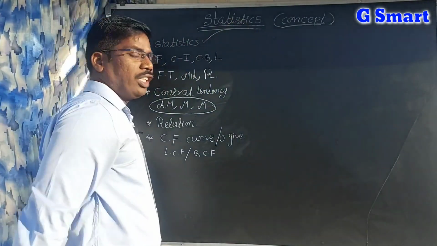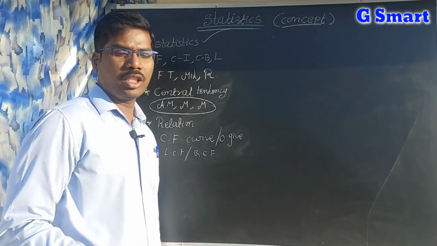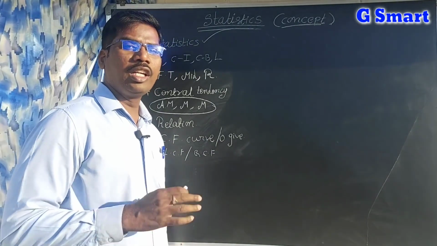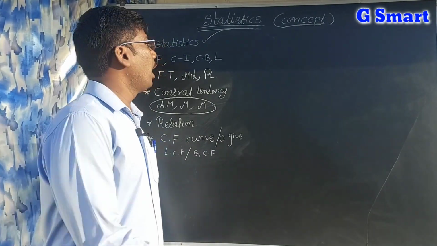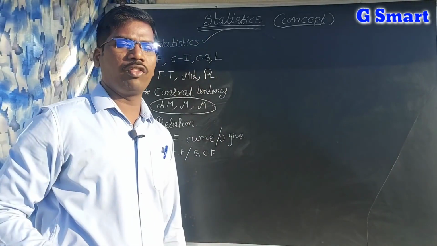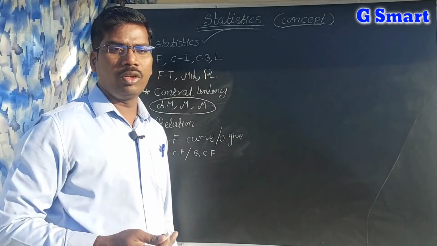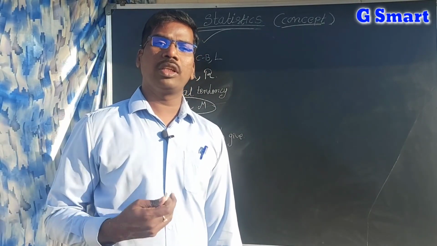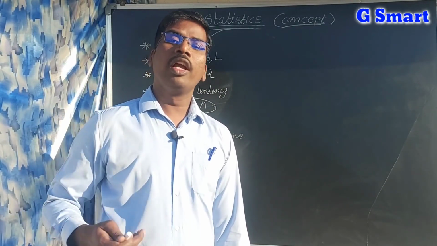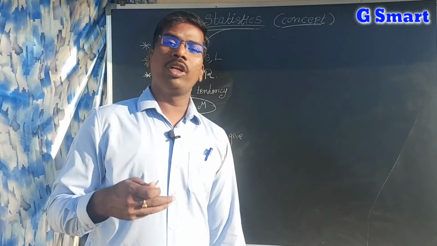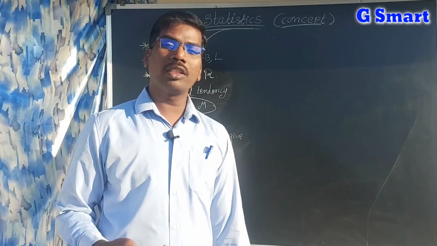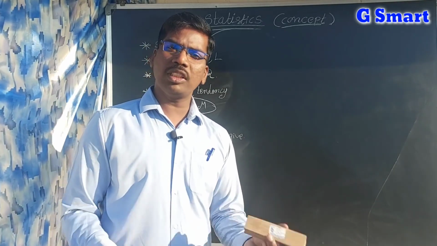So the statistics definition you got it. The collection of information which is analyzed and presented in tabular form is called statistics. We can give many examples. I go to some school and collect the students' information: how many boys, how many girls, how many are bright students, how many are average, how many are below average, how many are slow learners. If I collect all this information, that is statistics.